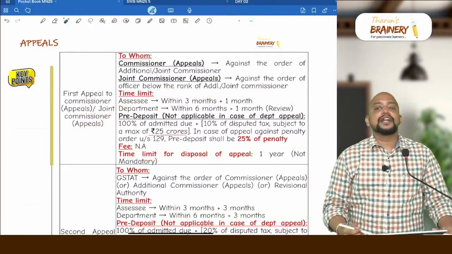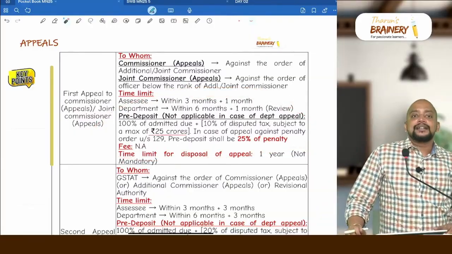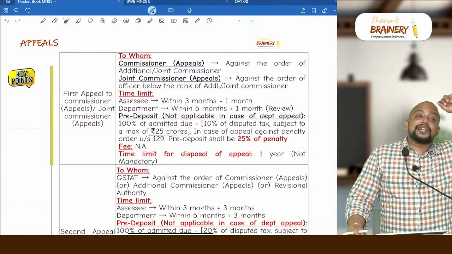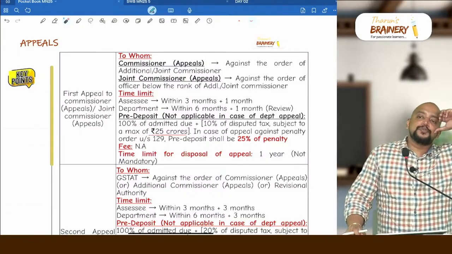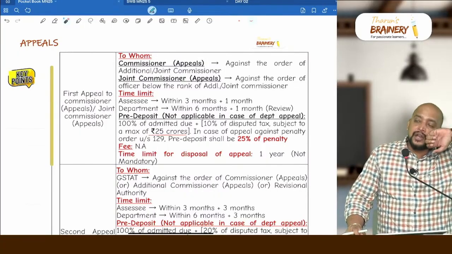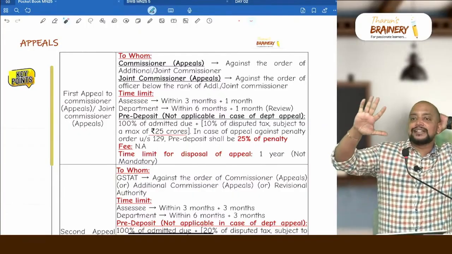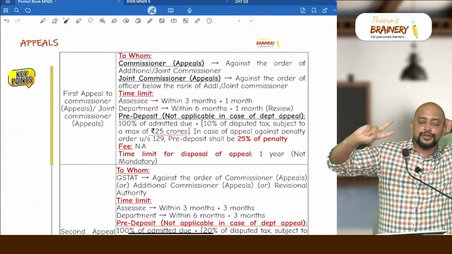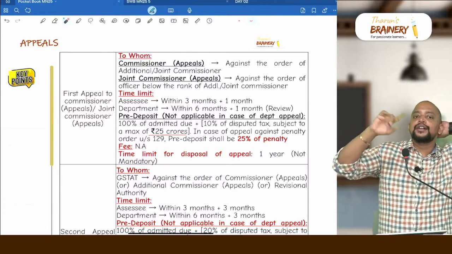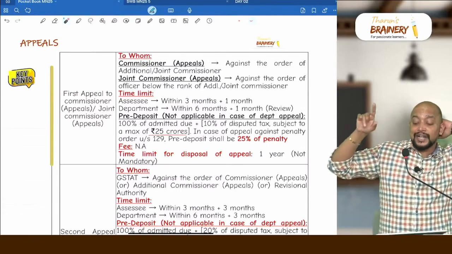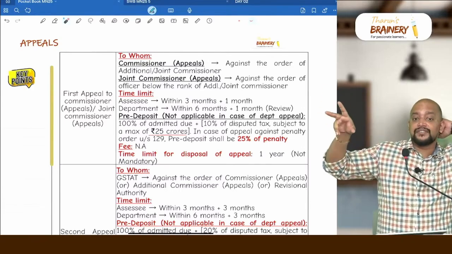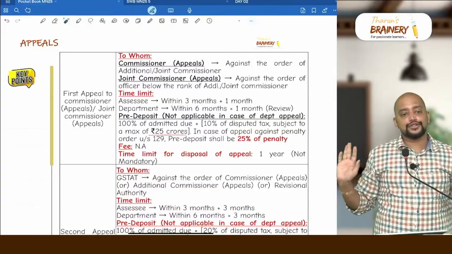So whatever is your admitted due, full you need to pay, plus 10% of the disputed tax. For example, if the disputed tax is 400 crores, 400 crores is total. So total into 50% is CGST. So means 200 crores. 200 crores into 10%, 20 crores or 25 crores, whichever is lower. So 20 crores only you need to pay.